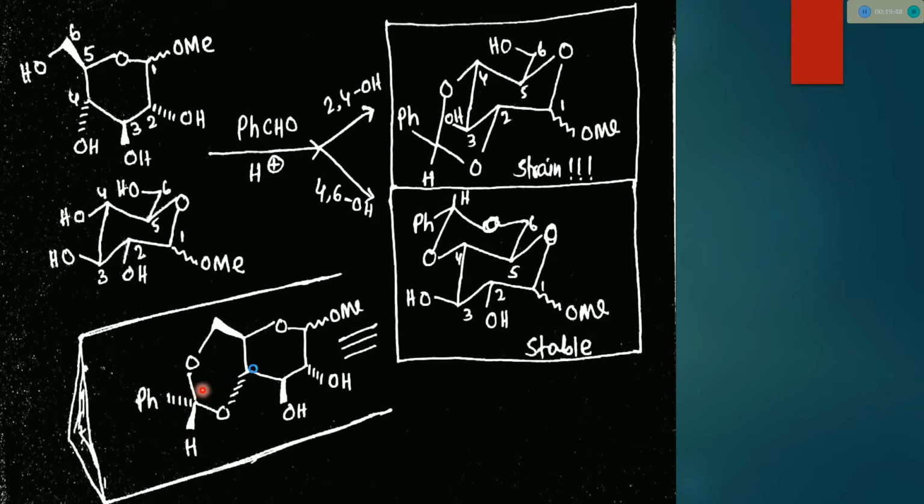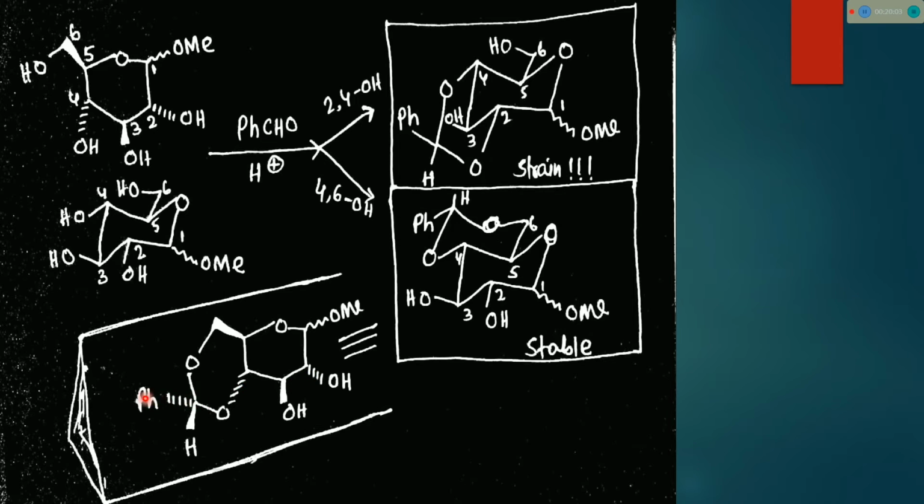So we have to remember two things: that this hydroxyl group and this hydroxyl group react with benzaldehyde, not these 2 cis hydroxyl groups.